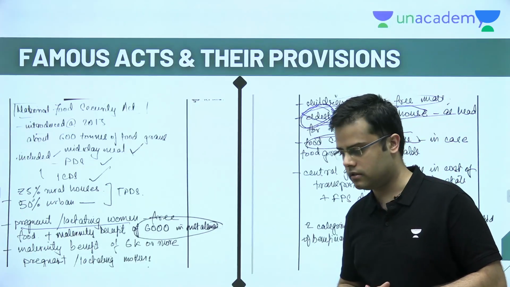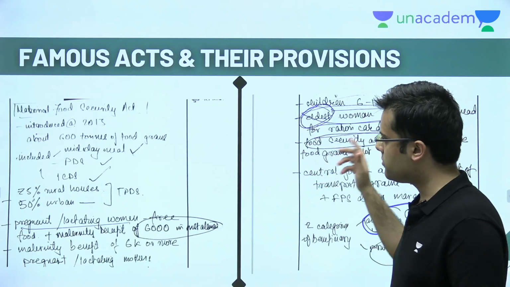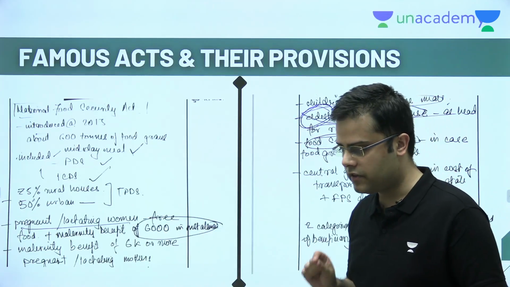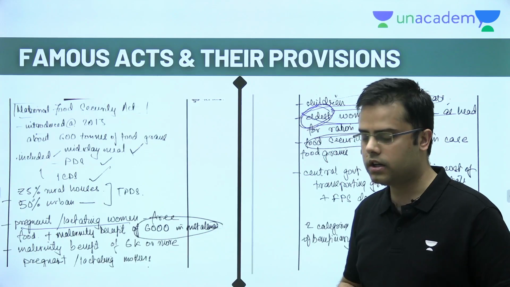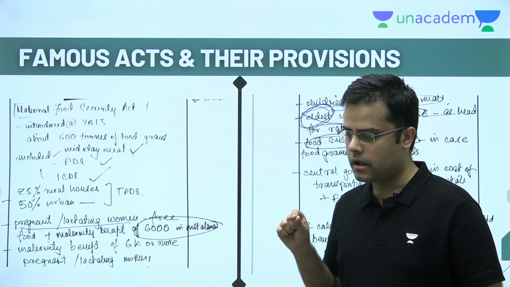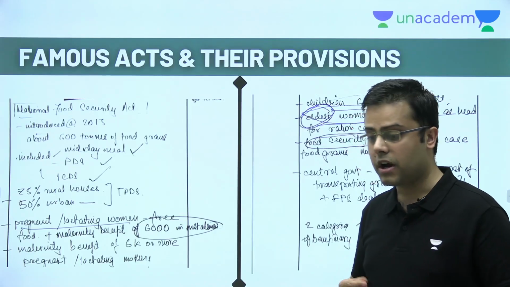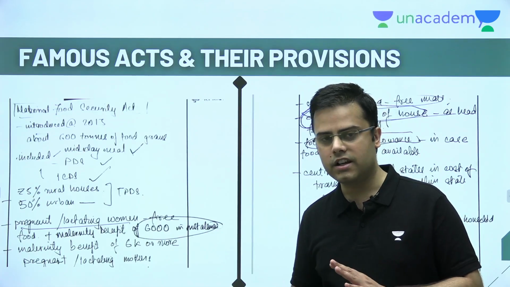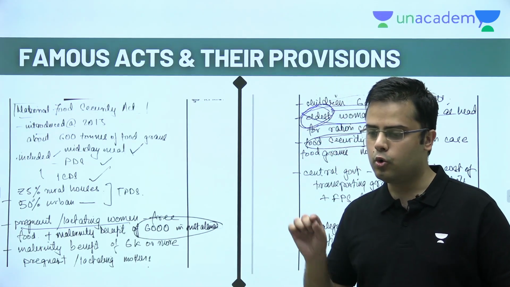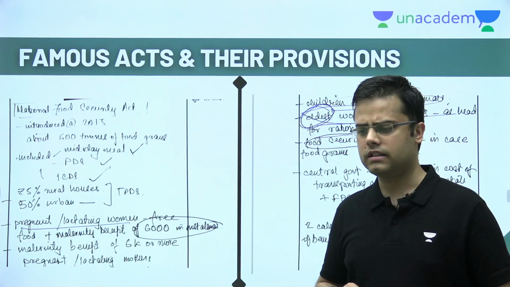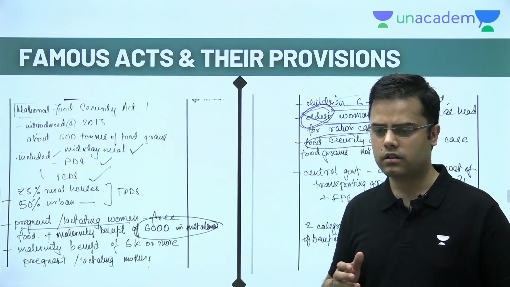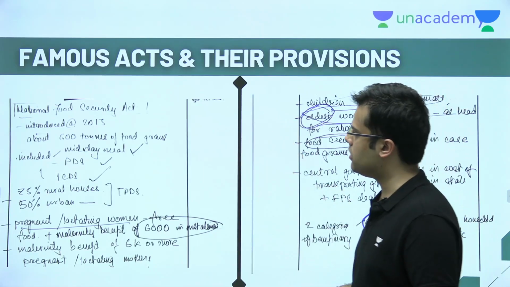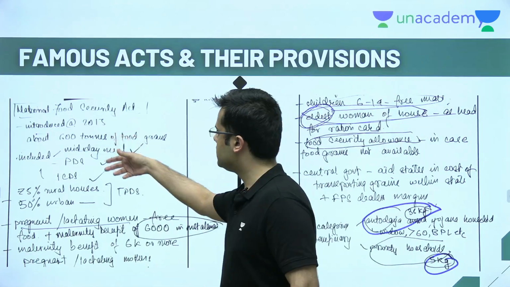Famous acts and their provisions. I have pasted here the screenshot of my notes for the National Food Security Act. This you have to work very hard on, because there are some famous acts. For example, the National Food Security Act, the Wildlife Protection Act, the Biodiversity Act. For example, the Biodiversity Act has something called Biodiversity Heritage Authorities. So whether the village panchayat is involved in that or not, who decides the biodiversity heritage sites, what are the criteria, I don't remember exactly, but what I'm trying to say is, let's see this Food Security Act. So what I've written is, it was introduced in these years.